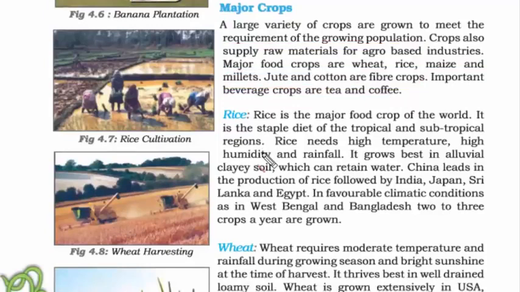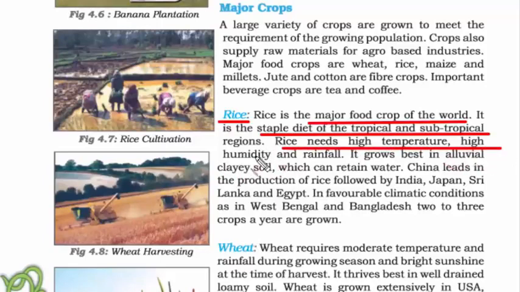Now let's briefly read about each of the major crops. First is rice. It is the major food crop of the world. It is the staple diet of tropical and subtropical regions. So always remember, Tropic of Cancer divides India into two parts, tropical and subtropical. Subtropical is the northern part, tropical is the southern part. And you know at least that in India, all South Indians eat a lot of rice, and that is the same with the North Indians as well.